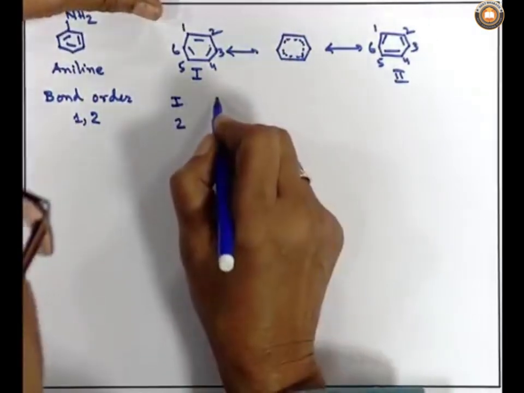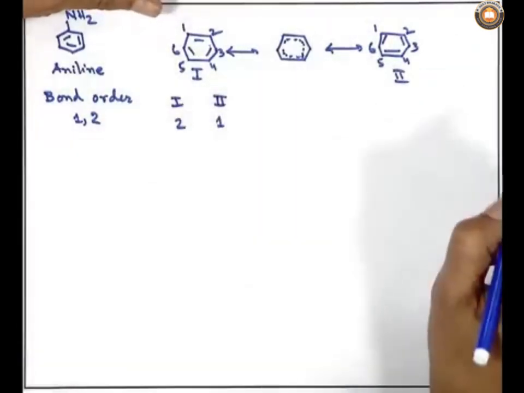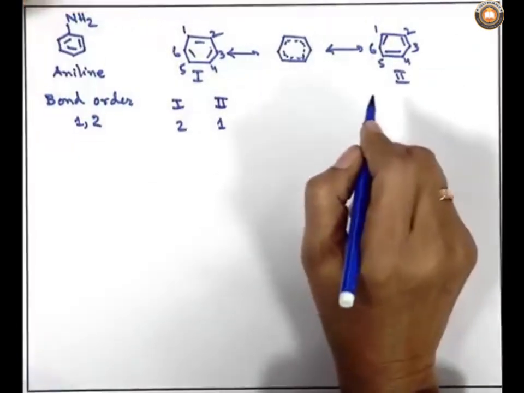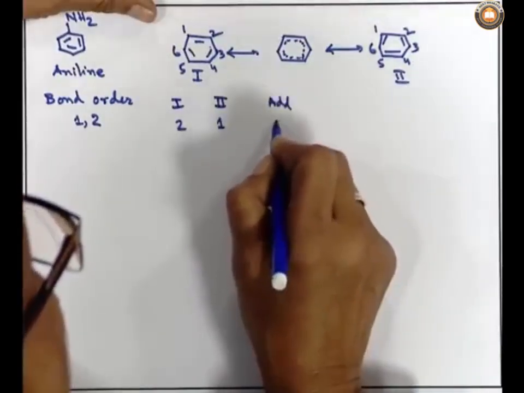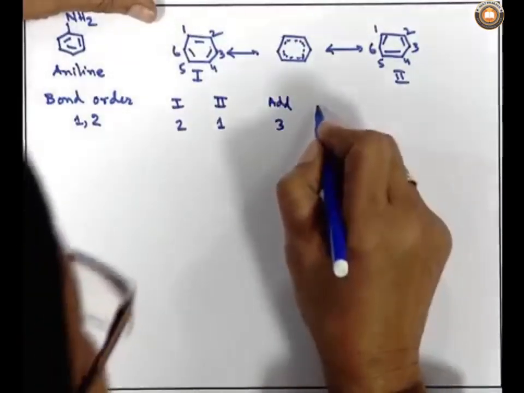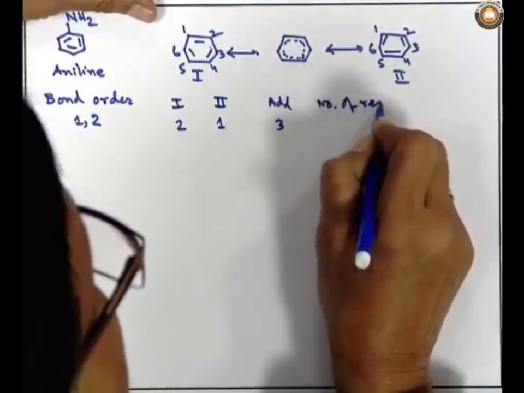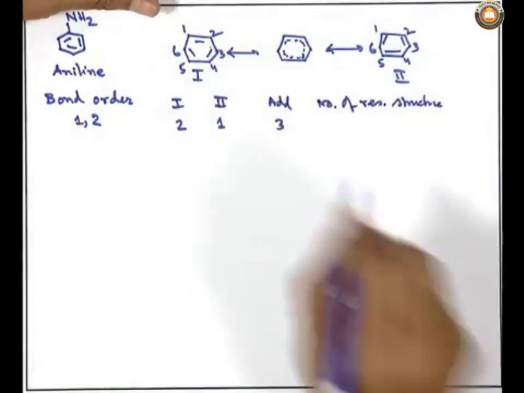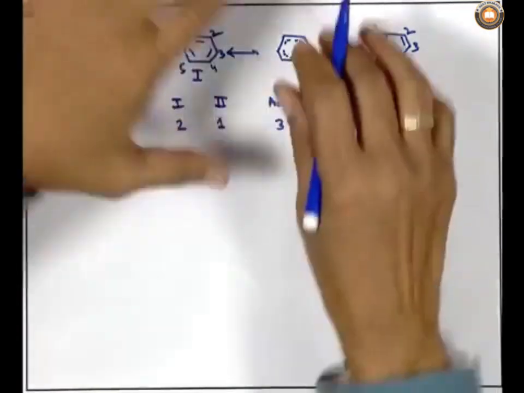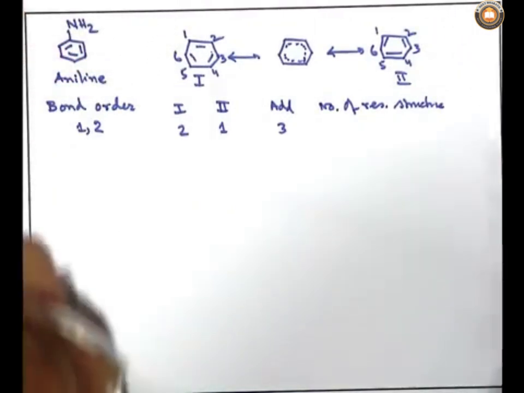In structure number 2, the 1-2 bond is a single bond and a single bond is taken as 1. So, if I add them together, it comes to 3, and divide by the number of resonating structures. That means, how many resonating structures are we able to write for 1 and 2, because this is the delocalized form, this is not the Kekulé structure, this is the overall scheme being written.